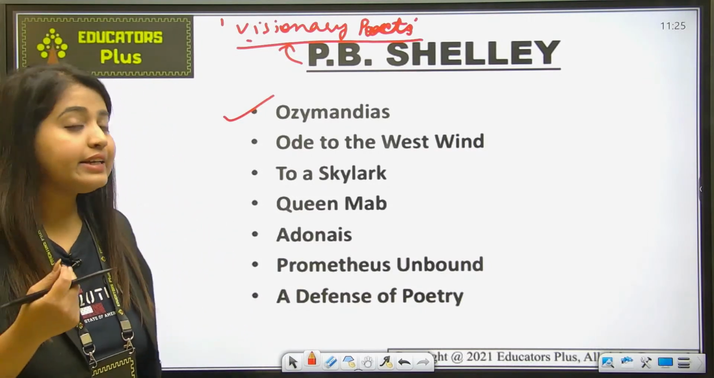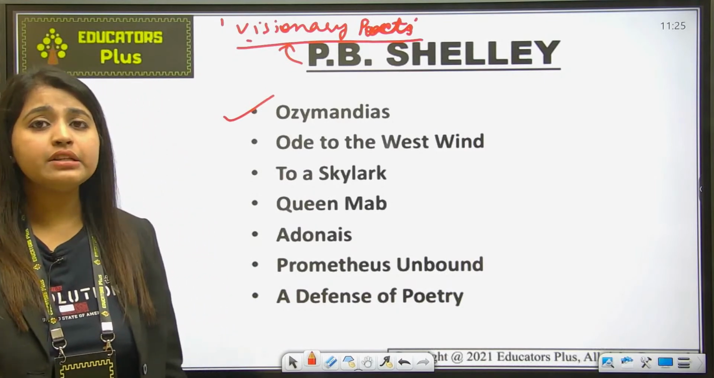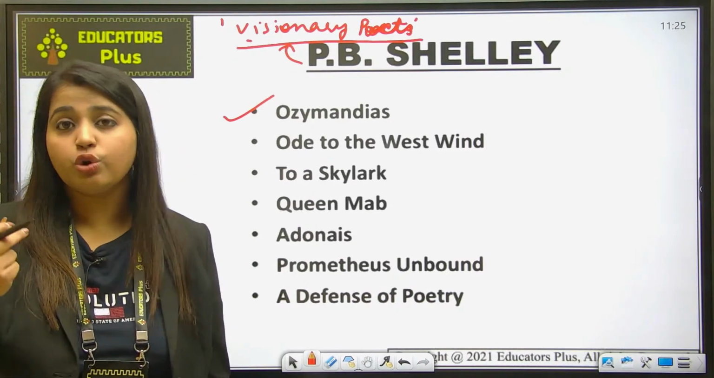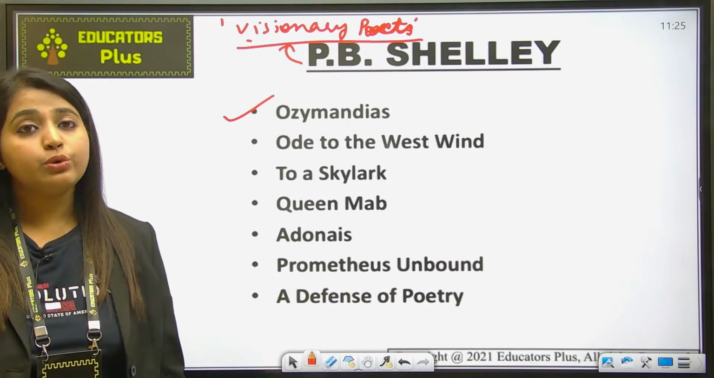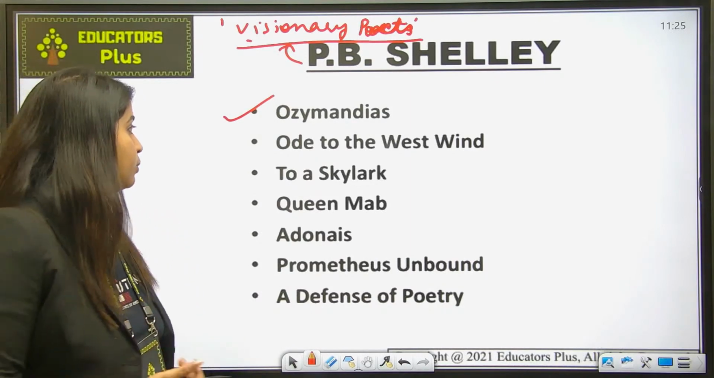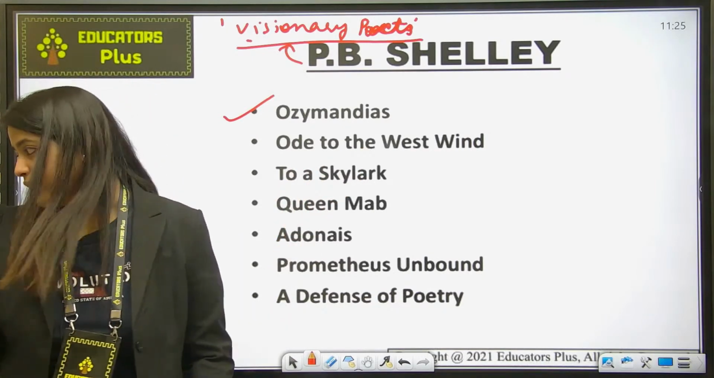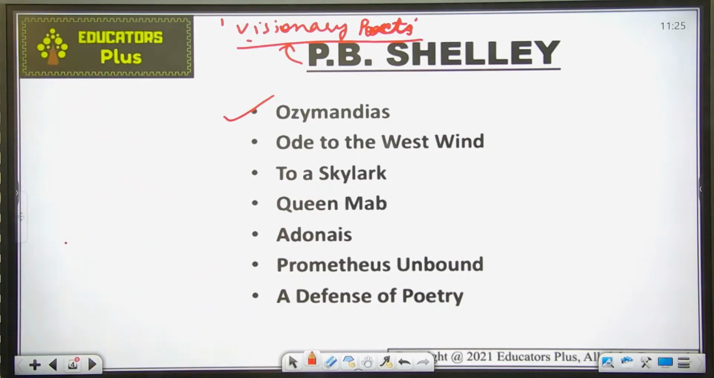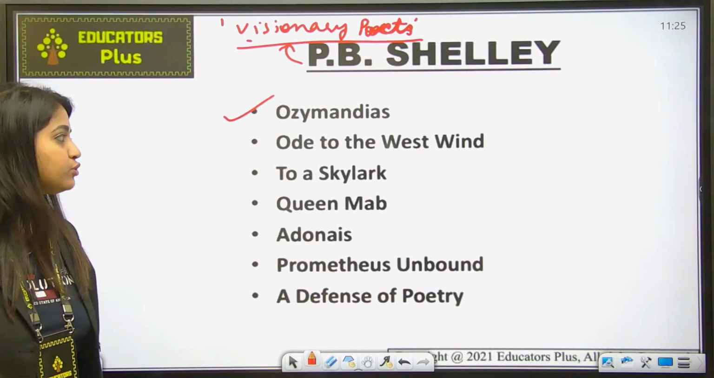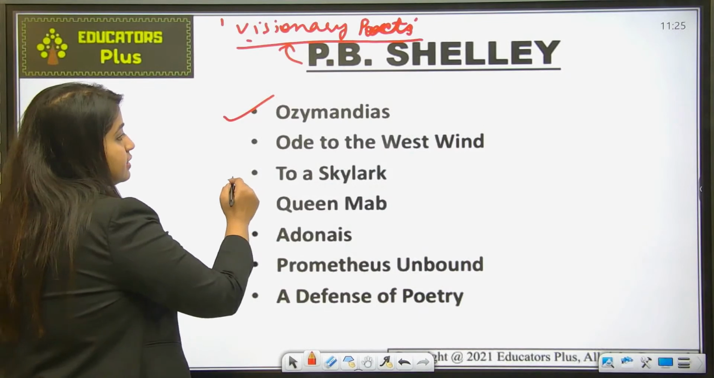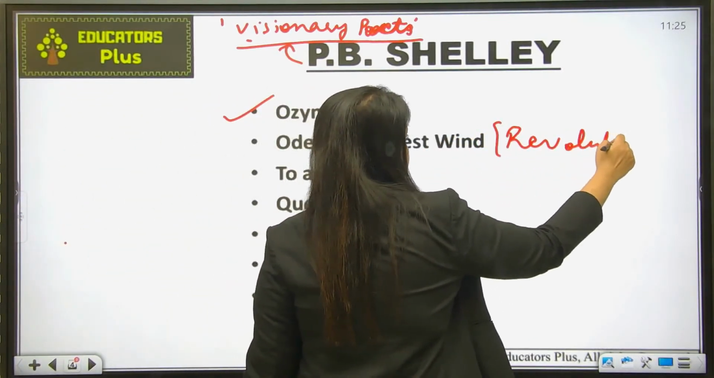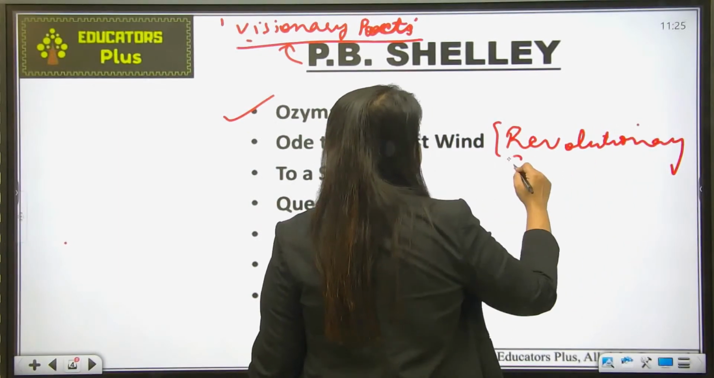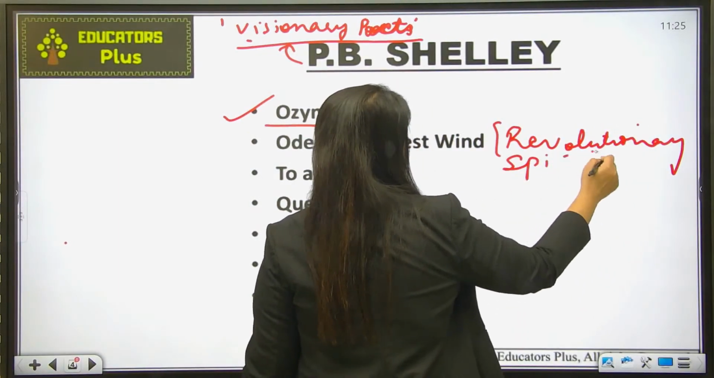Okay, and how it ends, it ends with the invocation, O heart, and wild west wind has been used as an alliteration in this particular work, Ode to the West Wind. Okay, understood? Next, it is also known for the revolutionary spirit of wind, and here wind has been personified.